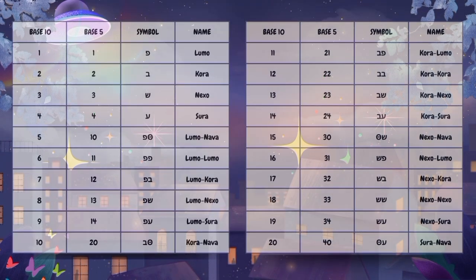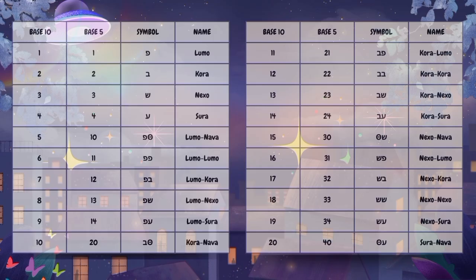Now let's look at base 5. For number 1, we have the symbol and the name Lumo. For number 2, we have the symbol and the name Flora. For number 3, we have the symbol and the name Nexo. For number 4, we have the symbol and the name Sura.